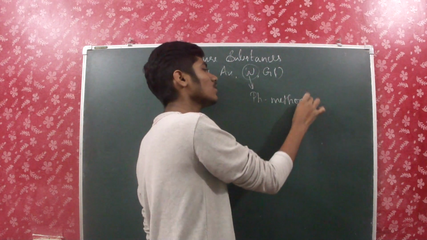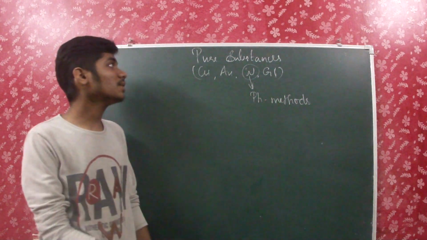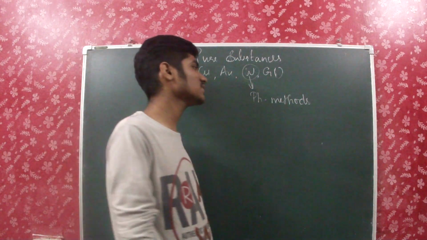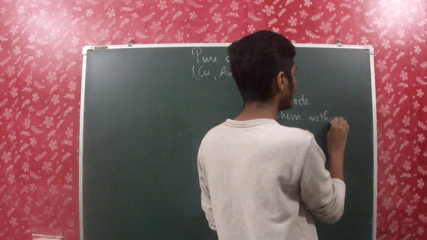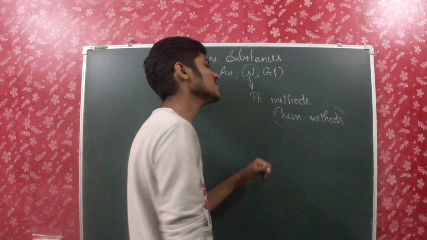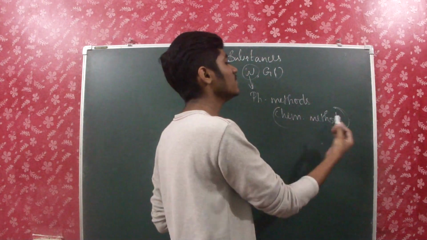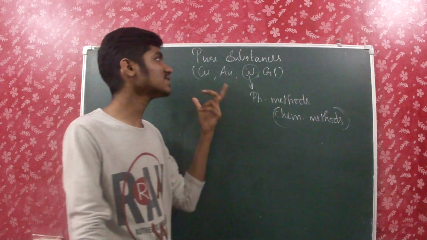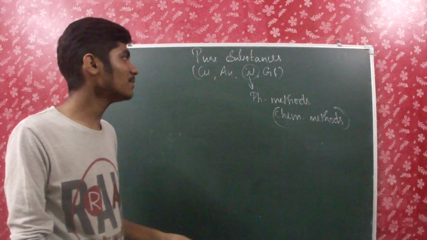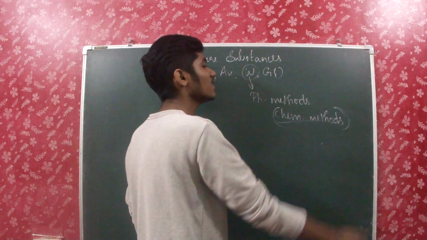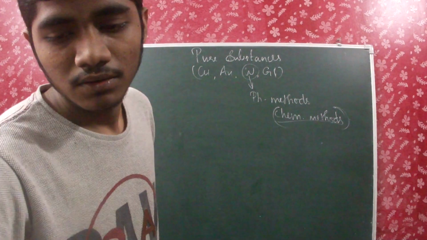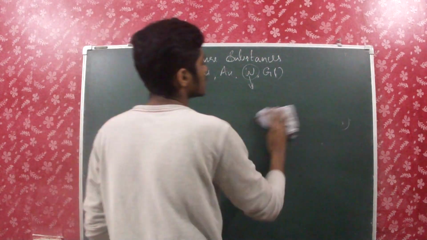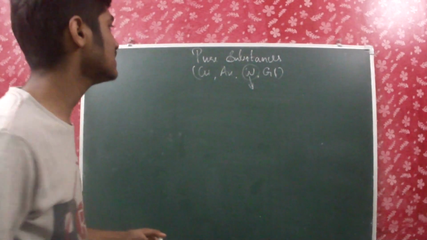Not only water, I am talking about all the compounds, all the pure substances: they can't be separated by physical methods, but some of them can be separated by chemical methods. I don't mean everything, but some of them can. With physical methods it's really impossible, but with chemical methods we can separate substances, okay? For example, if you have glucose, what's the formula for glucose?